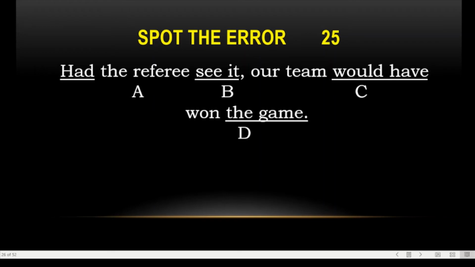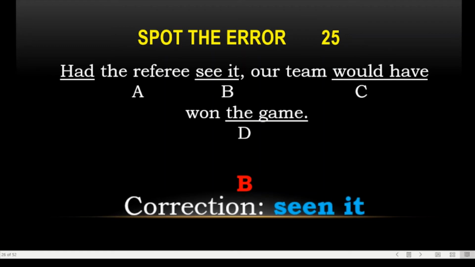Had the referee seen it. Had is your auxiliary verb, and "see" is not there. This is very clear. Here we have to use "seen": Had the referee seen it, our team would have won the game. Yes, this is "seen", not "see". This is a third conditional sentence.